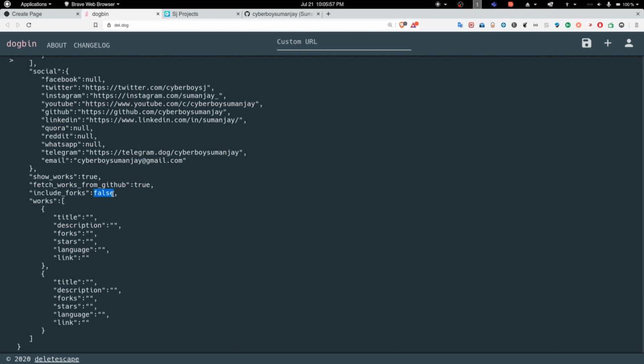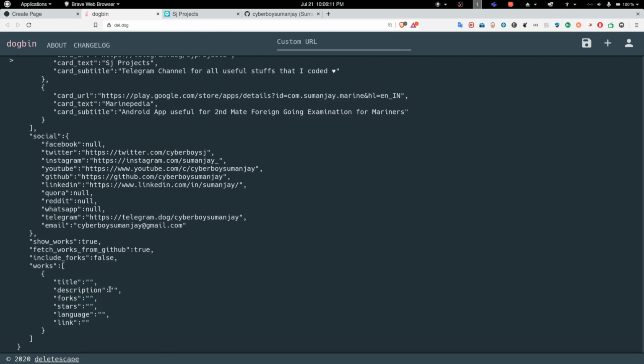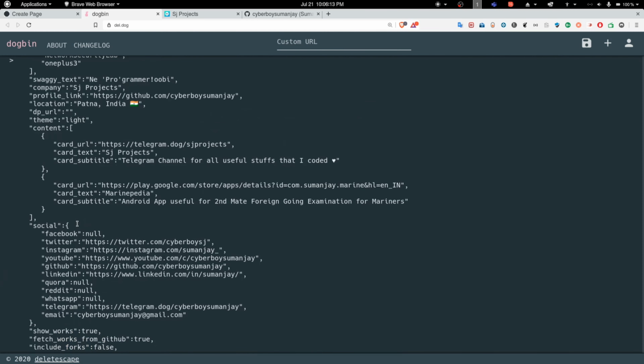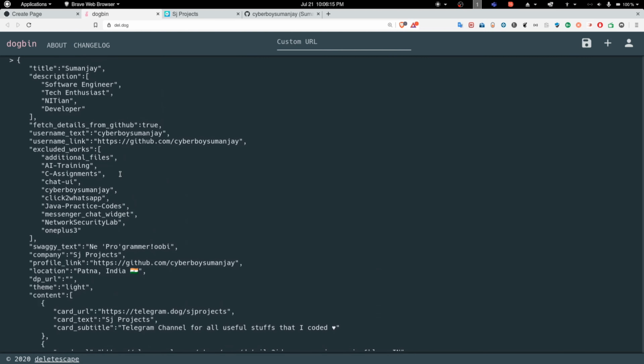If you want to show forks also, you can set it to true. And if you set fetch works to true, it doesn't matter what you keep here. I will just leave it at 1; it doesn't matter actually. Now it seems okay to me.